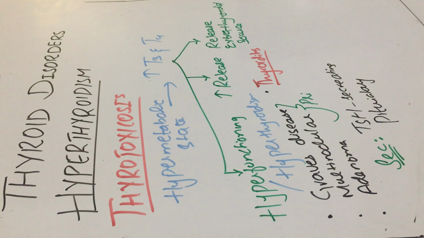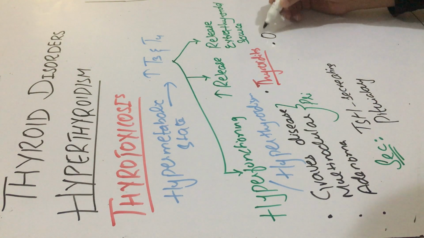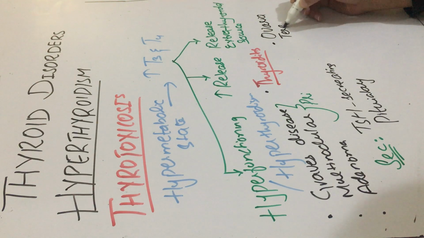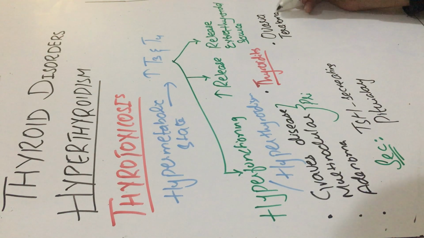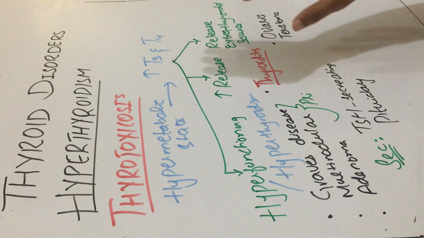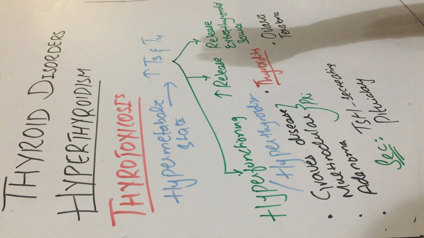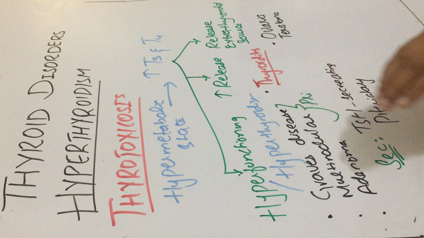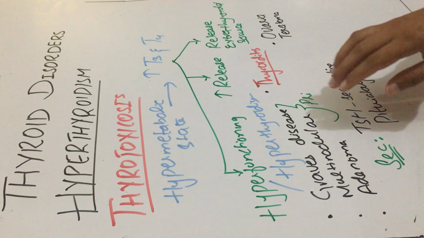While in release from an extrathyroidal source, an example is an ovarian teratoma. The ovarian teratoma secretes thyroid hormones and results in the hypermetabolic state. That's all about thyrotoxicosis. So what is thyrotoxicosis? It is a hypermetabolic state due to the elevated level of free T3 and T4, and this elevated level could be due to hyperfunctioning of the thyroid gland, which is called hyperthyroidism.